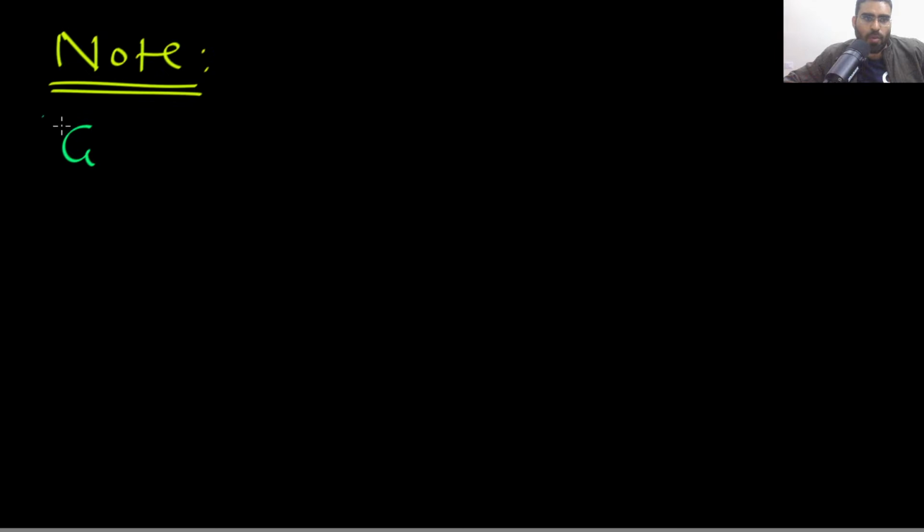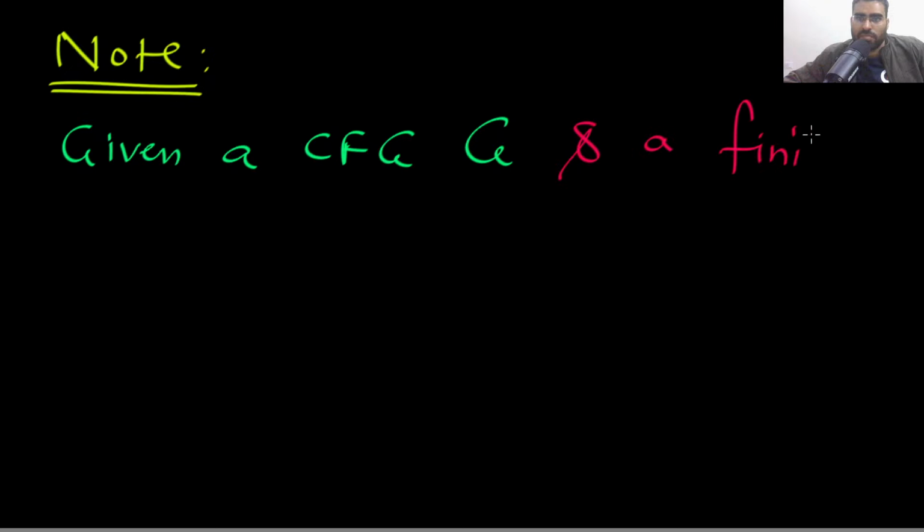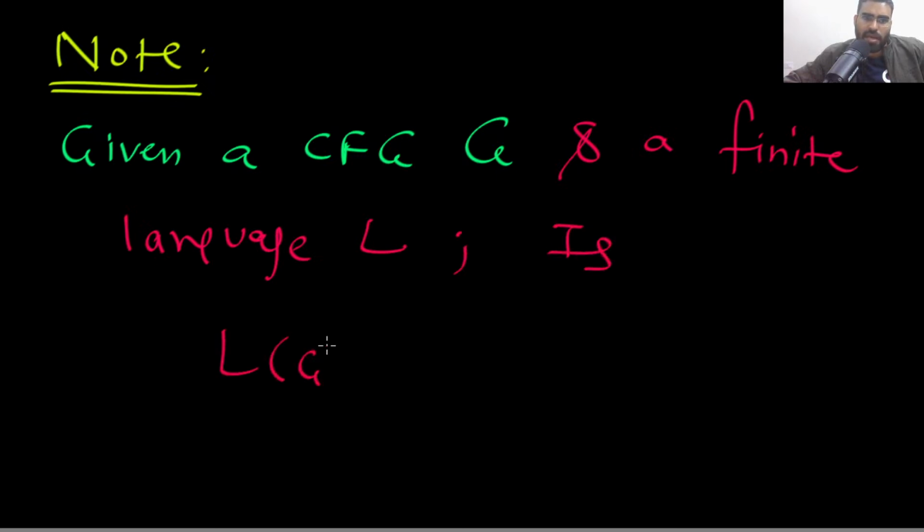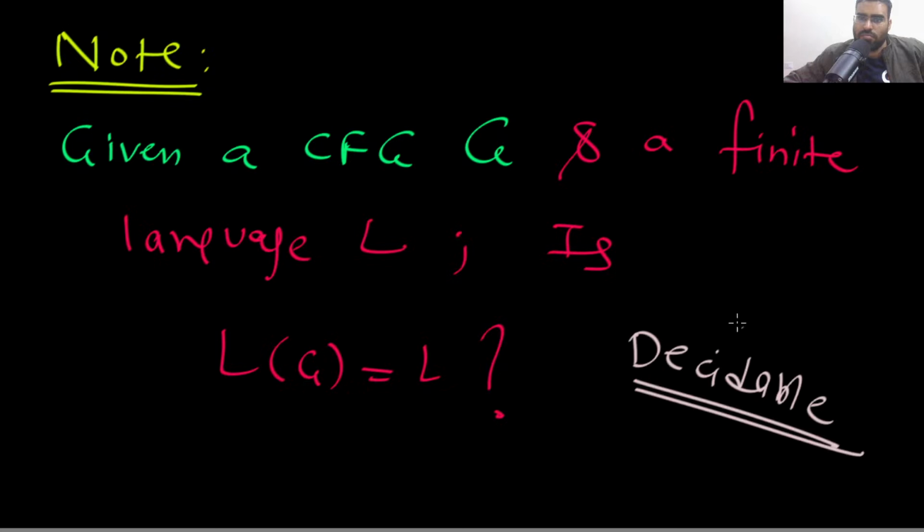This problem is decidable: given a context-free grammar G and a finite language L, is L(G) equal to L? This problem is decidable. You can write this in your notes. The proof is actually very easy, and it is similar to what we have seen.